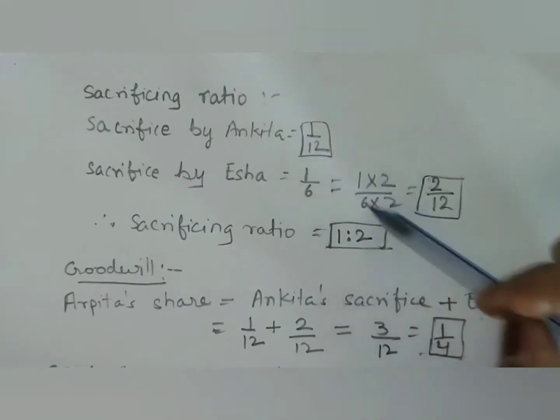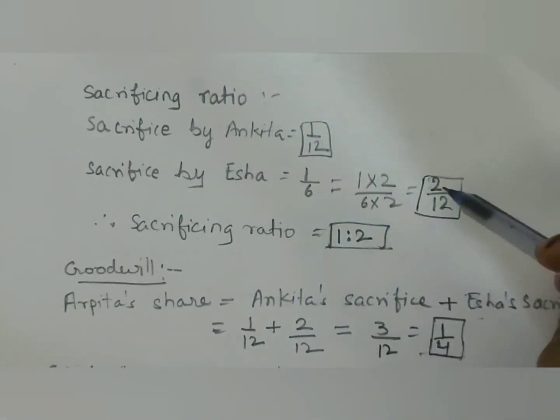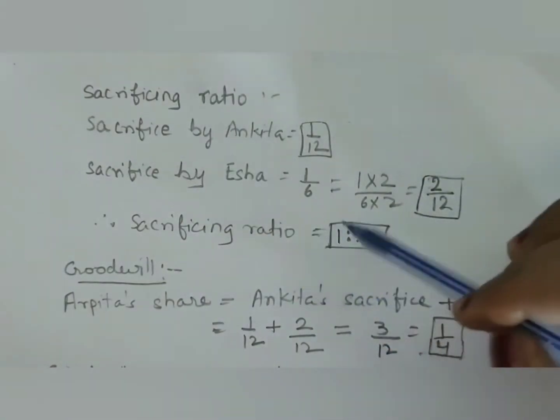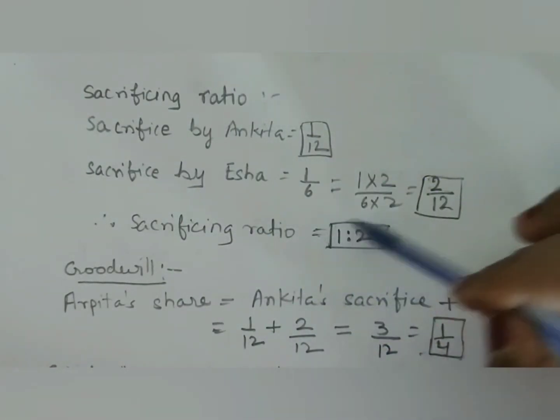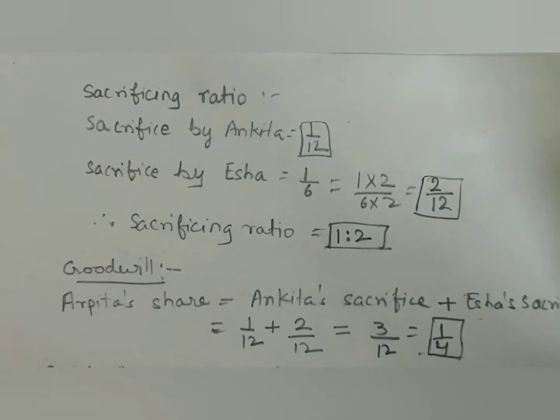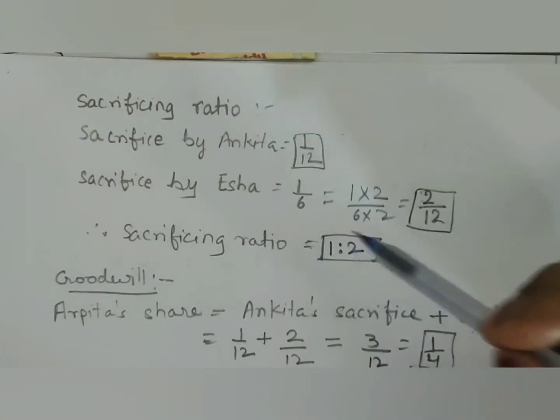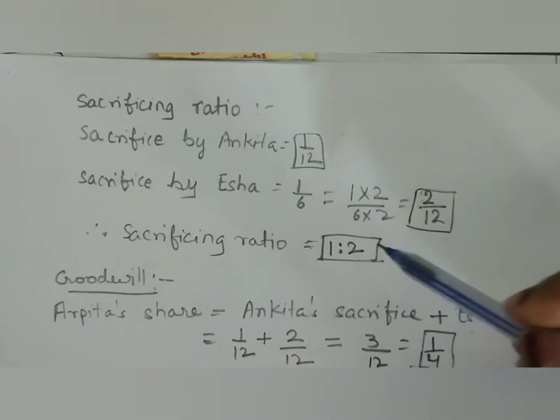By making the denominator equal, we get 2/12. So in this way, the sacrificing ratio will be 1:2. In this ratio, we will distribute the premium for goodwill to the old partners, the sacrificing partners.